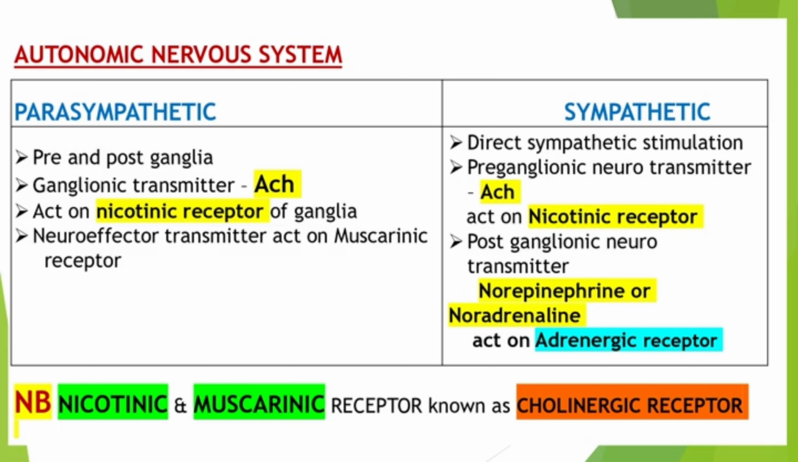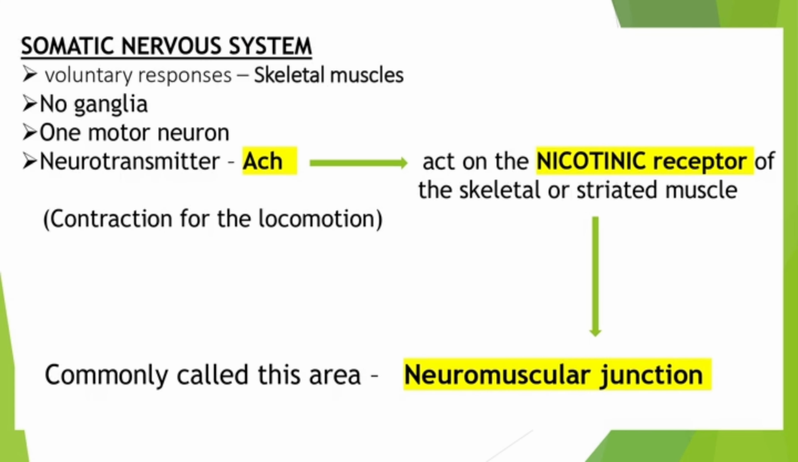Okay, in the sympathetic nervous system, the direct sympathetic stimulation happens. The preganglionic neurotransmitter is acetylcholine, acting on the nicotinic receptor. But the postganglionic neurotransmitter, norepinephrine or noradrenaline, acts on the adrenergic receptor. If you are thorough with the image, you can easily find what neurotransmitter is coming for the parasympathetic and what is coming for the sympathetic. Whatever points are highlighted in the slide are very, very important. We can expect questions from this topic also. The next one I already mentioned in the first slide also: nicotinic and muscarinic receptors, also known as cholinergic receptors.